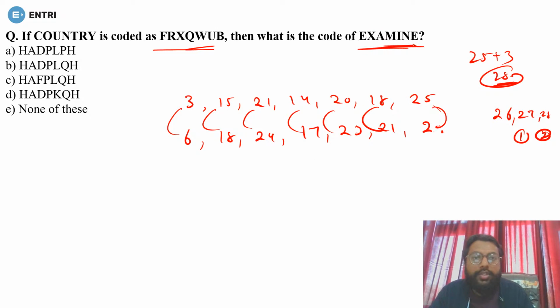So let's do the same here. E is 5, plus 3 it is 8, so it will be H. In every option there is H. After X plus 3 that will be A, yes. After A it will be D, yes. So this option will be the wrong one. Now M plus 3 is 16, that should be P, yes, P is there. I is 9 plus 3 is 12, so L should be there, so this is also wrong. Now N is 14 plus 3 is 17, so Q should be there, so this is also wrong. Now E is 5 plus 3 is 8, yes, this will be the right answer, option number B.